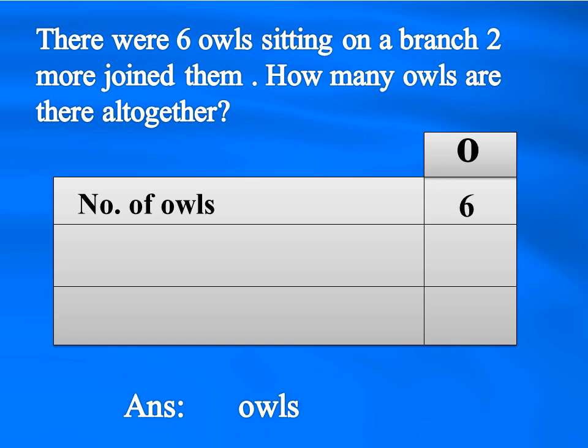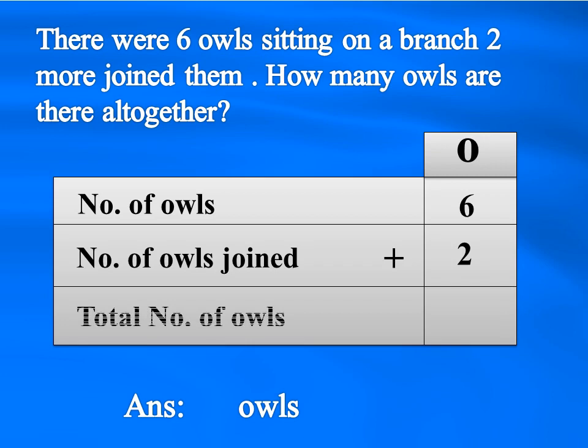And next statement, what we are going to write? Number of owls joined. How many owls joined them? 2 more owls joined. Very good, children. Now what we are going to do? We are going to add, isn't it? What is the symbol of addition? Plus is a symbol of addition. Now what we are going to find out, dear? Total number of owls. Okay.